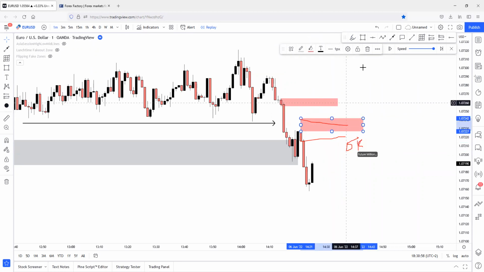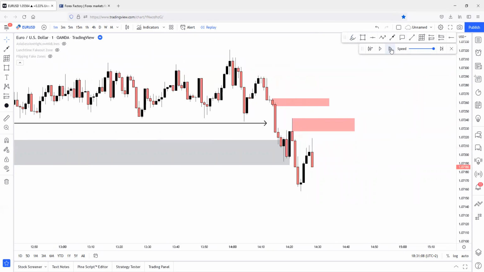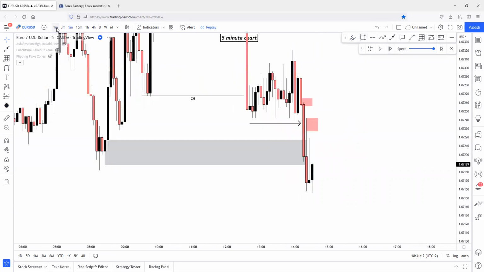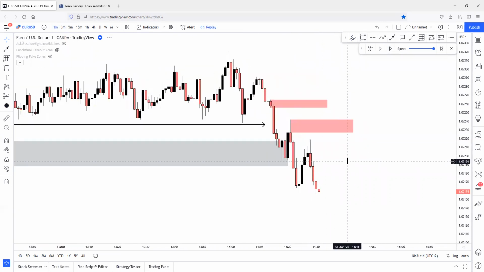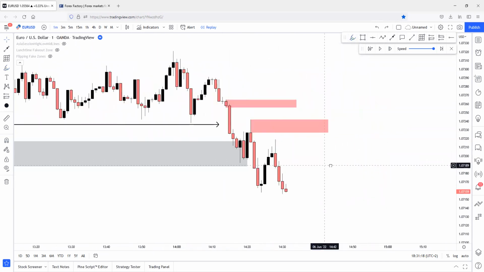Okay, okay. So this will be the correct supply zone for us that has caused the break of this demand zone. But I will wait for a 5-minute break too, because this is a 5-minute zone. I will wait for a 5-minute break. And more likely the 5-minute break has already happened. Perfect. So this can be a sweep. This isn't the sweep of this zone. This is the break of this zone.